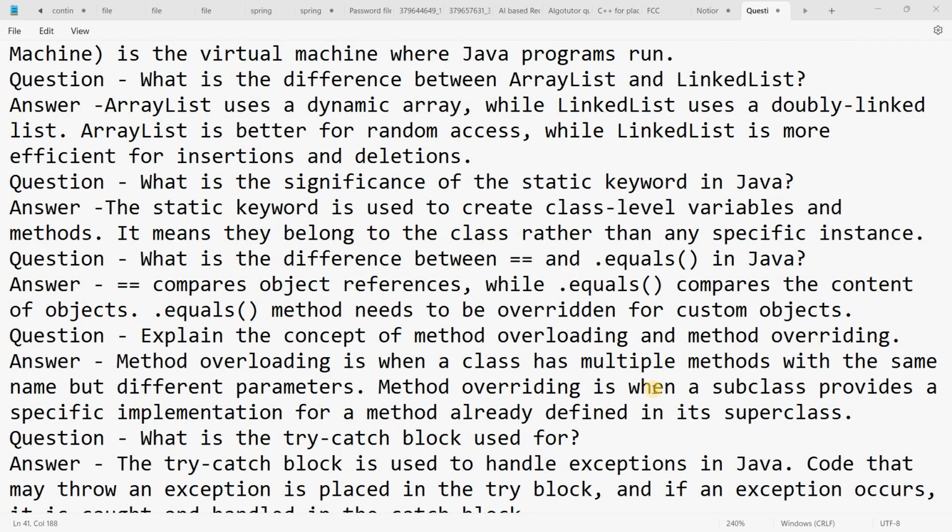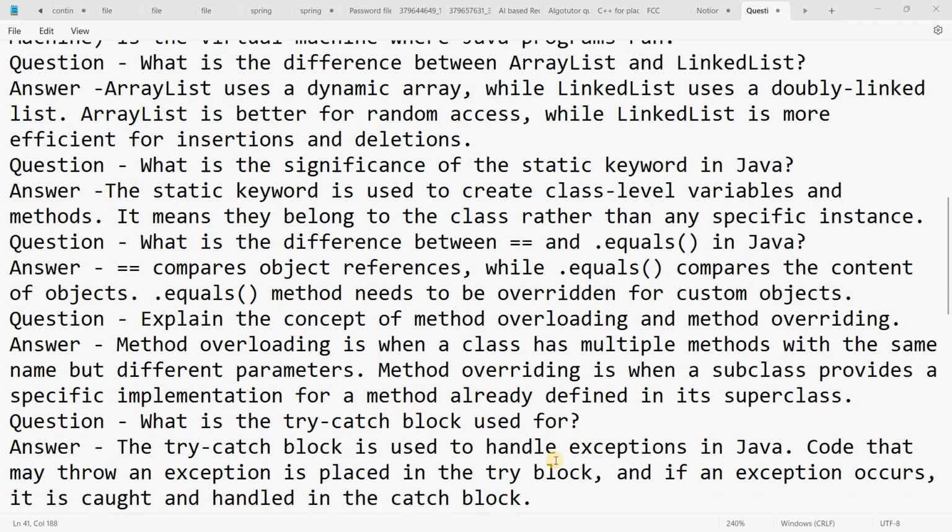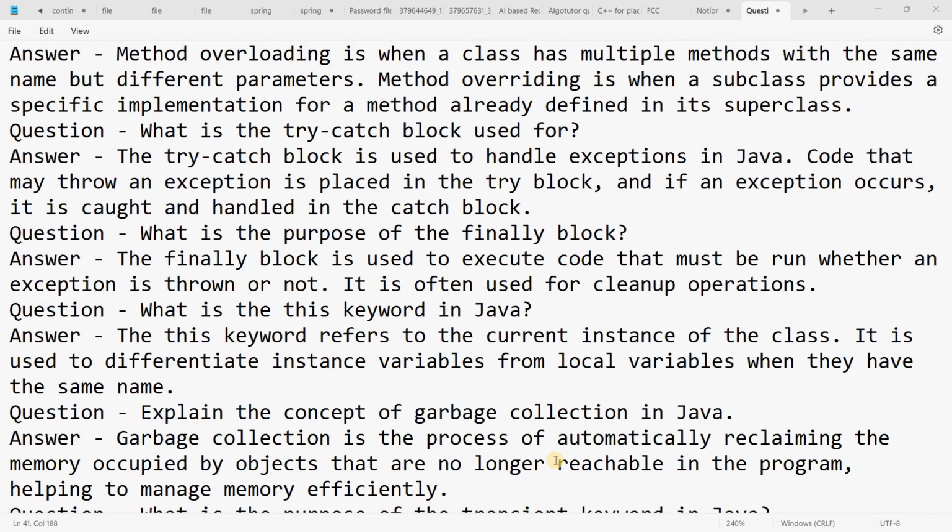Another question is, what is the try catch block used for? The try catch block is used to handle exceptions. In the try block, we mainly write the part of code which may generate the exception, and in the catch block, whatever exception is thrown in the try block is captured.